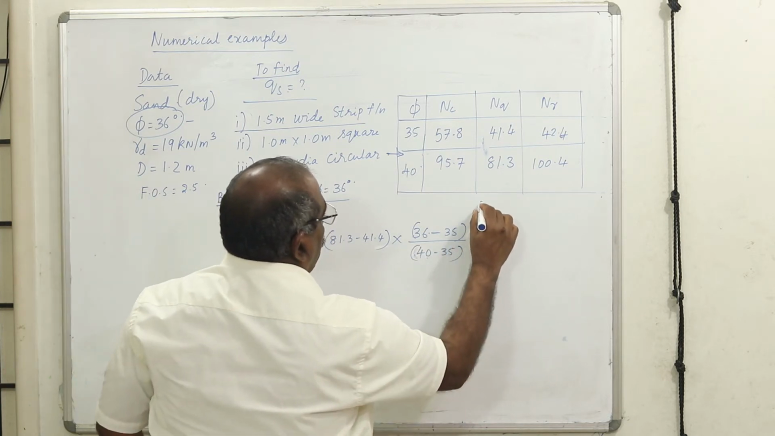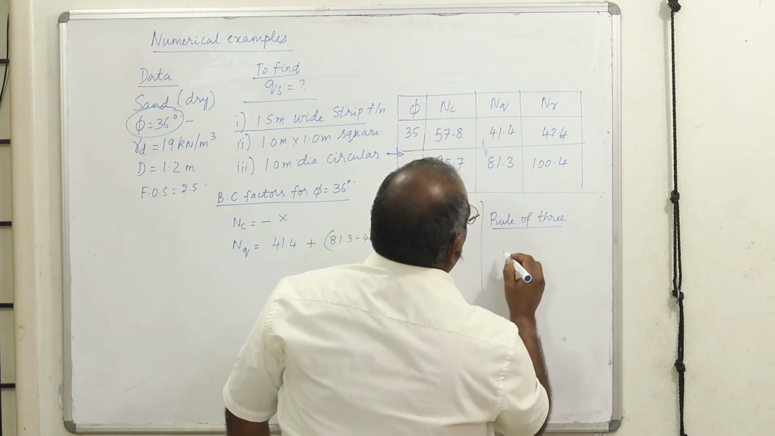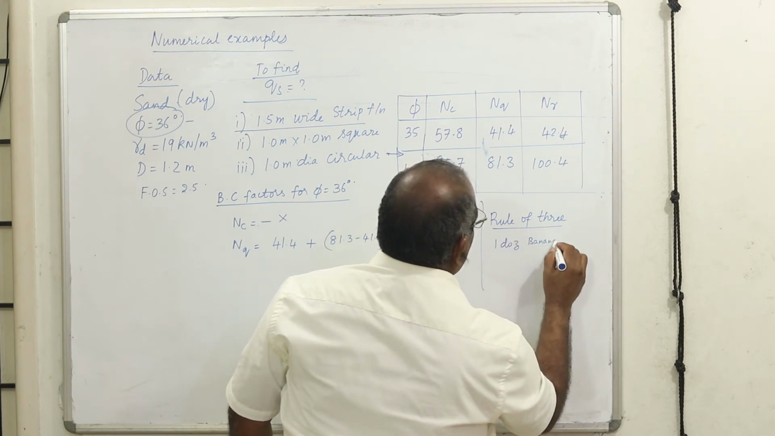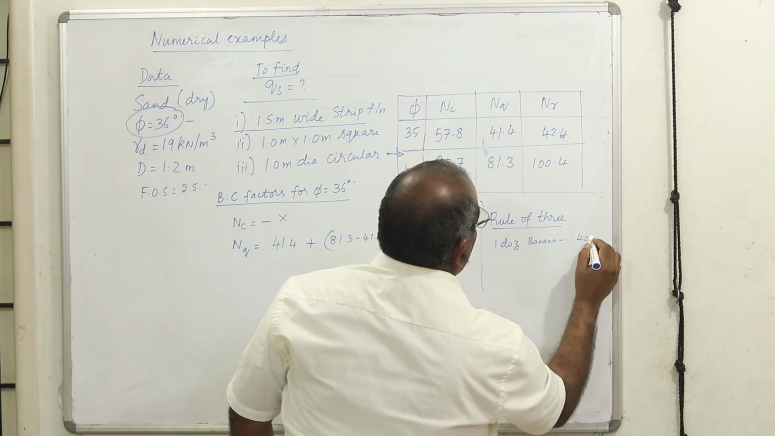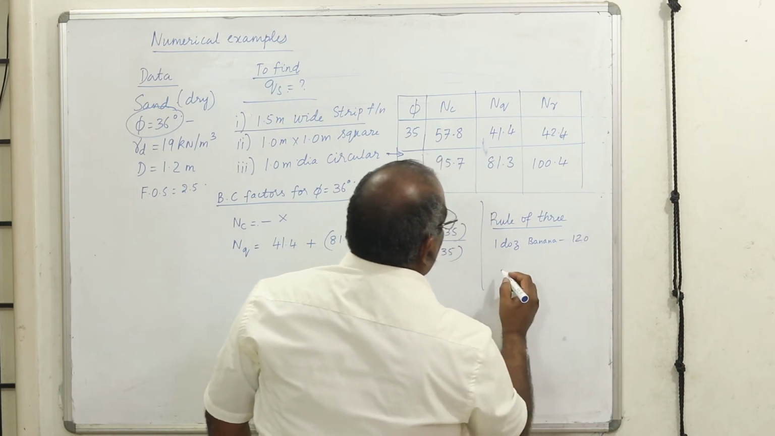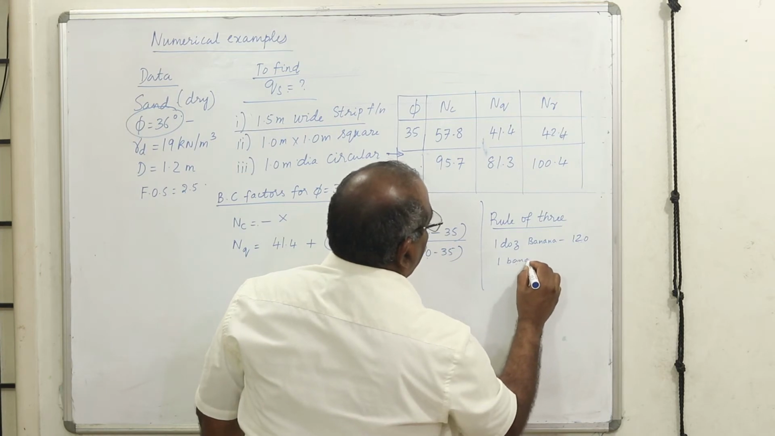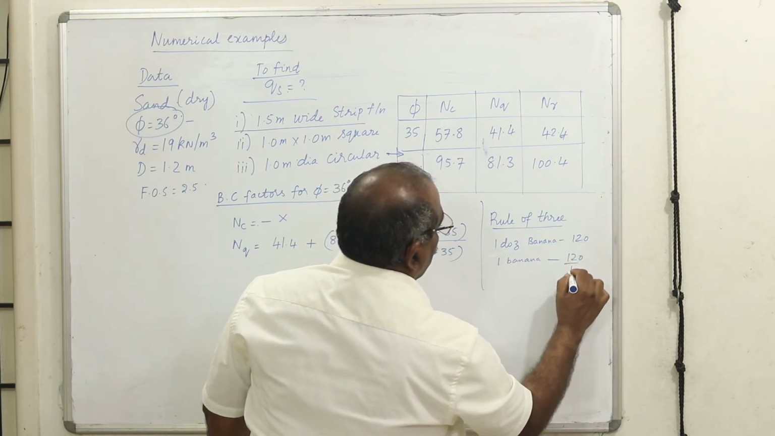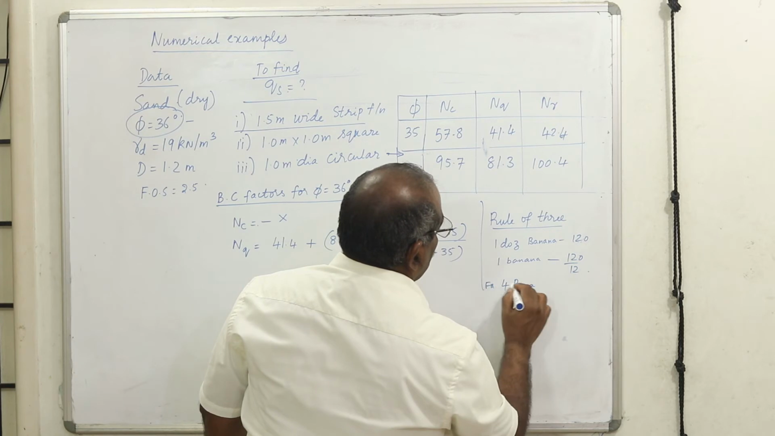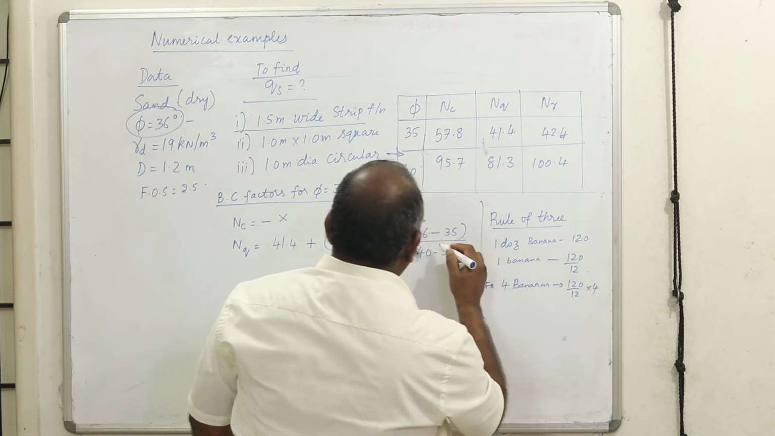It's called the rule of three. Rule of three means, for 1 dozen bananas, let us be realistic, say 120 rupees. Now for one banana, how much? 120 divided by 12. Now for 4 bananas, what is the value? 120 by 12 into 4. That's what you are trying to do here.